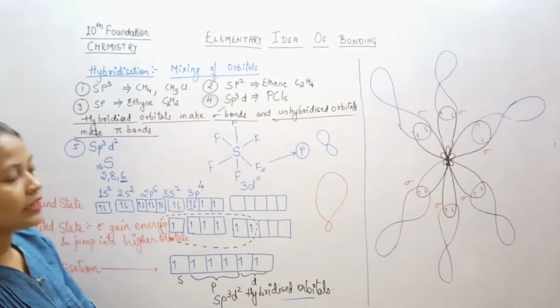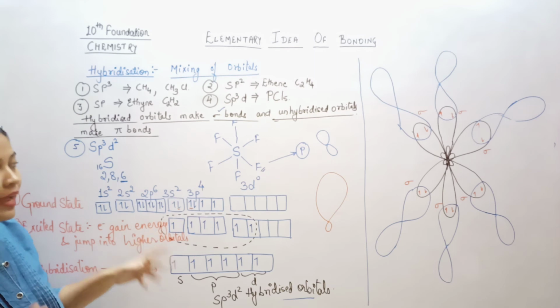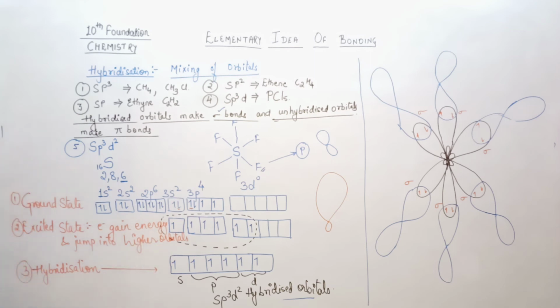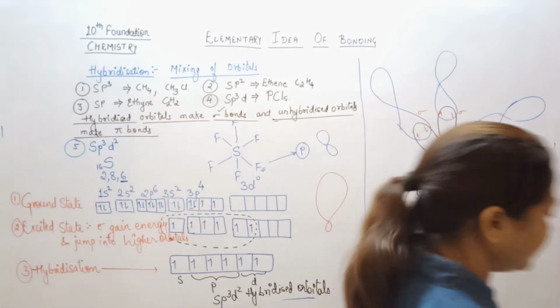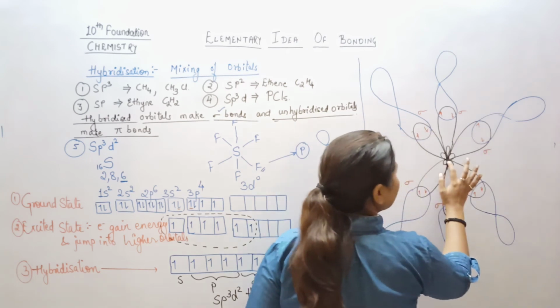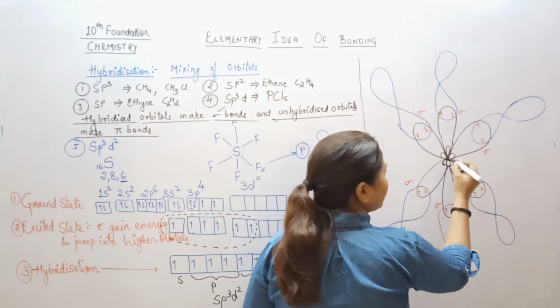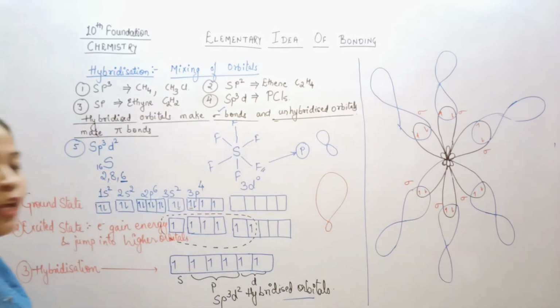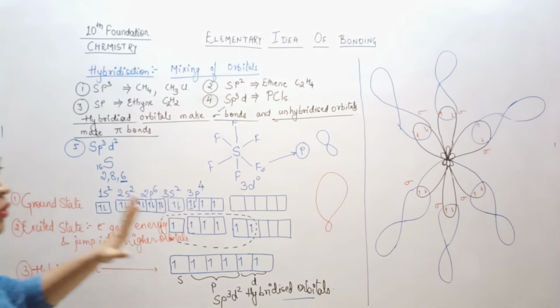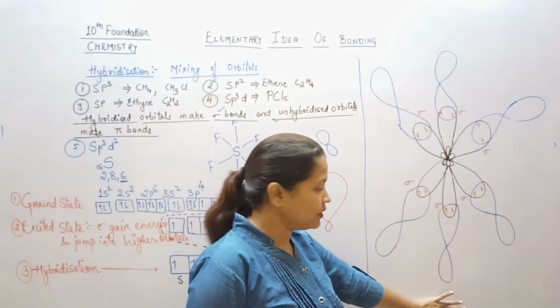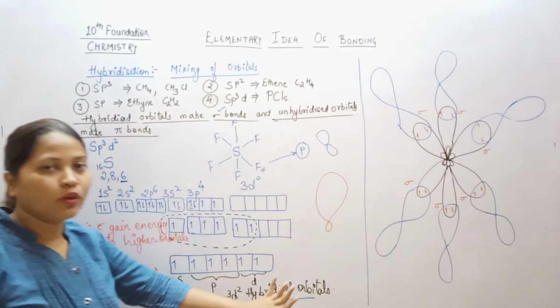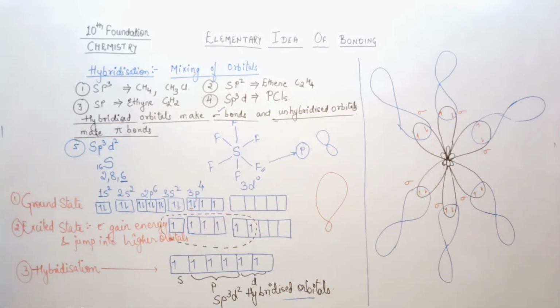So this is basically very easy to understand. And one more thing to remember is that the diagram should be clear. As I have made, you also have to make it. I think there is one thing missing. Let me check it in my diagram. No, it's not missing. It is densely populated over here. So there are 6 smaller lobes and 6 bigger lobes. So you need to draw it very clearly as I have drawn over here. So just make the diagram. If not, then at least take this screenshot for your future understanding.